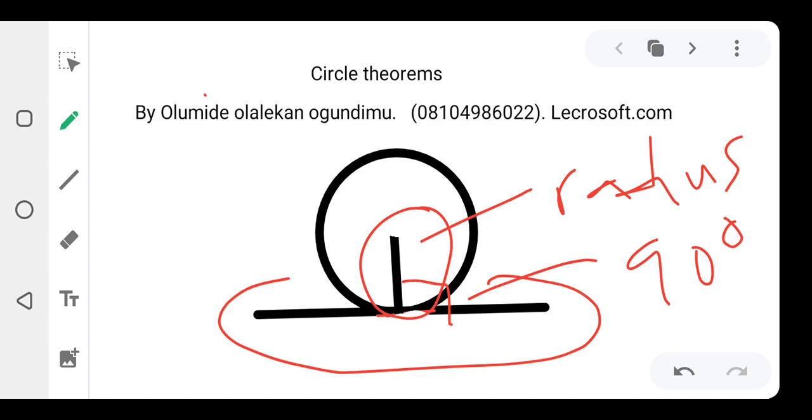So this is circle theorem, and I'm talking about a tangent. A tangent is a line that passes outside of a circle. That's a tangent. And I said, what are those things I need to know about tangent? The first thing is this: whenever a radius touches a tangent, it forms a 90 degree angle. That's just it. What are some other things we need to know about tangent? Let us talk about it now.